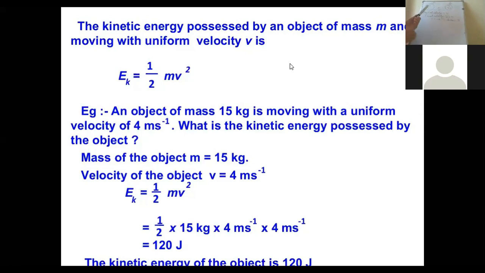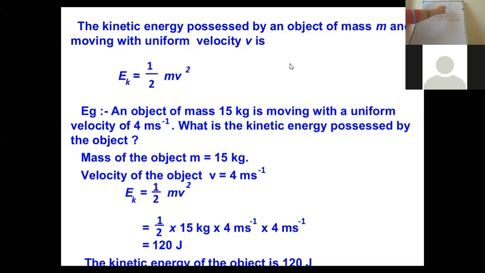As there is a change in the velocity, there must be acceleration, but it's the retardation, that is negative acceleration, because the velocity is decreasing. Ultimately the final velocity becomes 0.